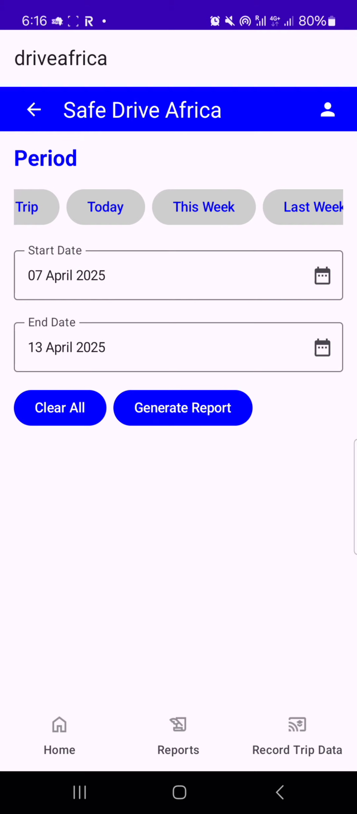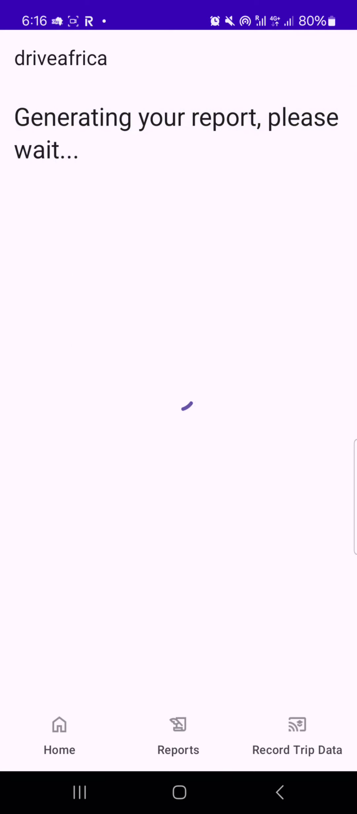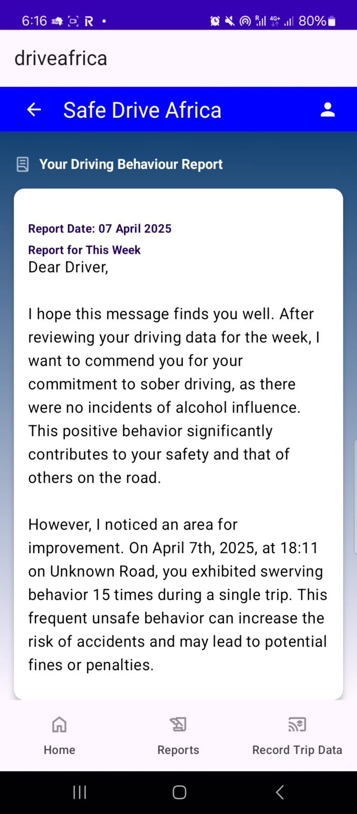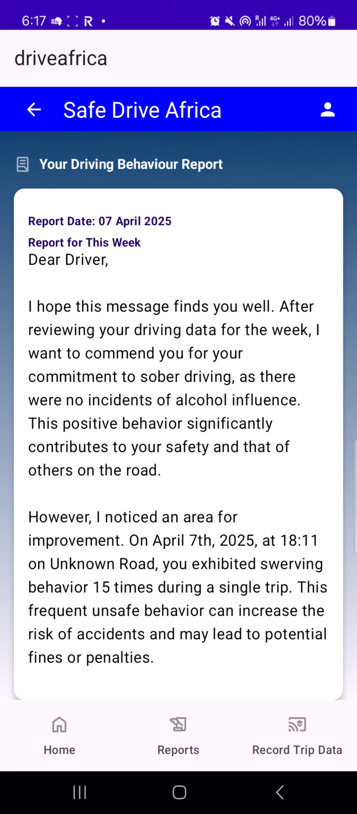Once they are populated in the date fields, you tap Generate Report. This collects the unsafe driving behaviors that it has analyzed, puts all of that together with what we call a prompt, and sends it to ChatGPT, which uses these statistics to generate the report and send it back to the app. The app then displays it for you to see. So this is the generated report.